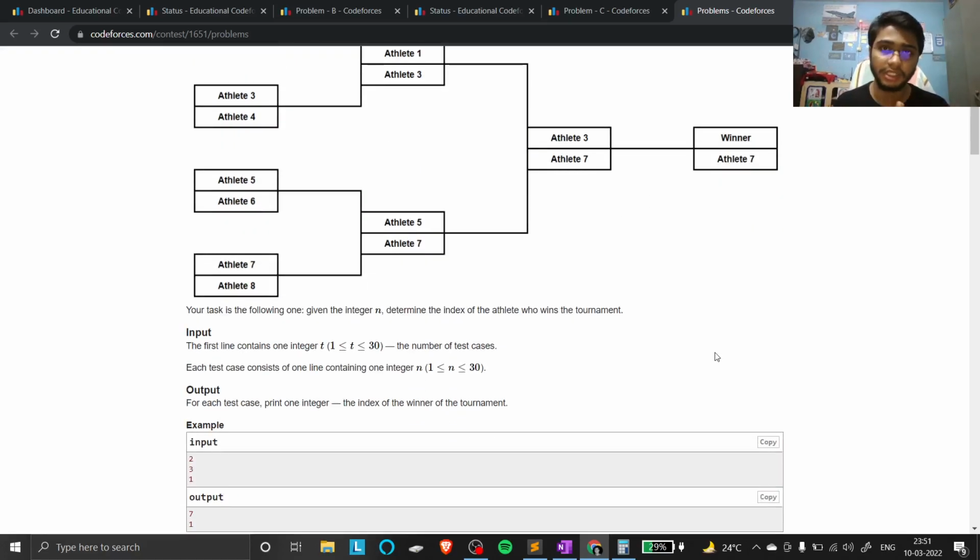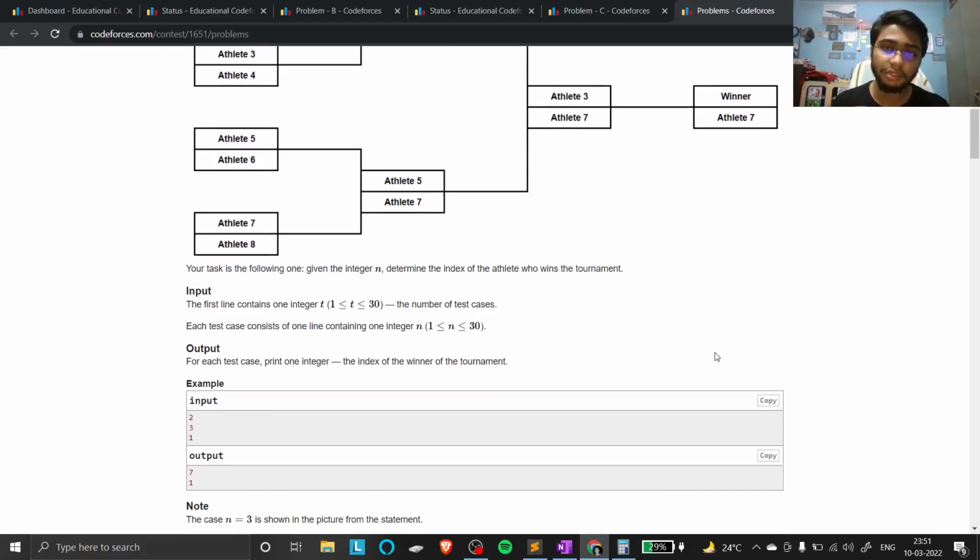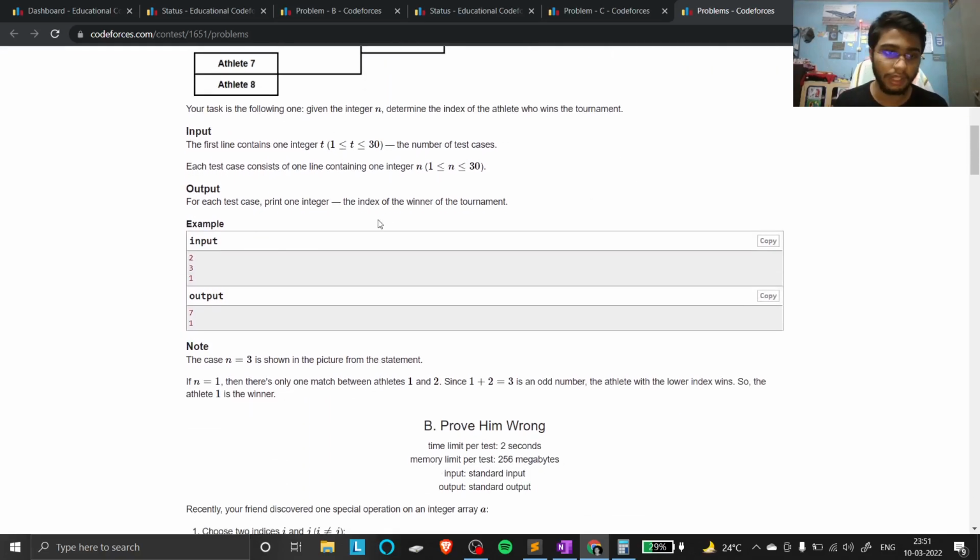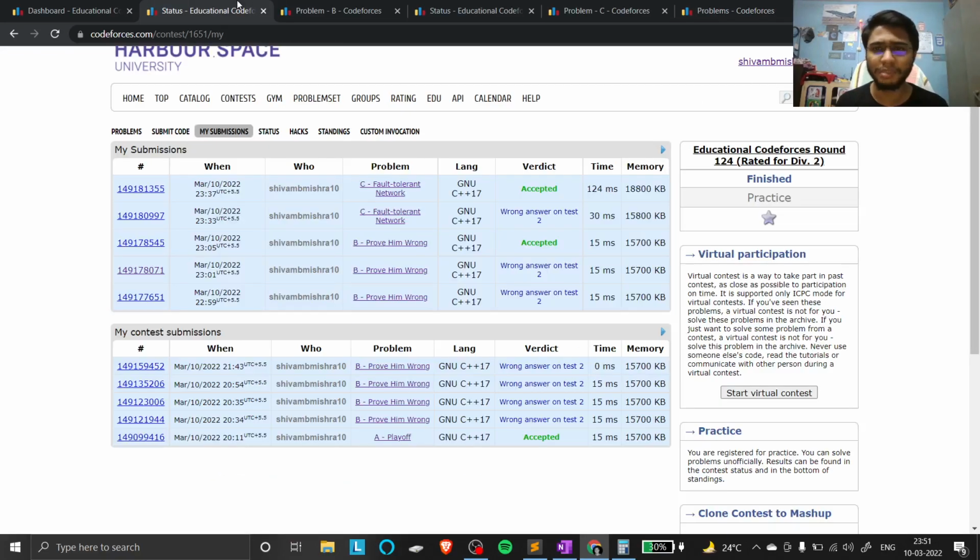So the conclusion is that the answer would always be 2 raised to power n minus 1. If n is 3, there are a total of 8 players, and 8 would not win. The reason is that 8 would be eliminated in the first round only, because between 7 and 8 we give priority to 7, and after that all are odd and we need to find the higher one. So the answer would be 2 raised to power n minus 1. If n is 3, the answer would be 7. If n is 1, 2 raised to power 1 minus 1, the answer would be 1. So let's see the code, and I hope everyone solved this question.